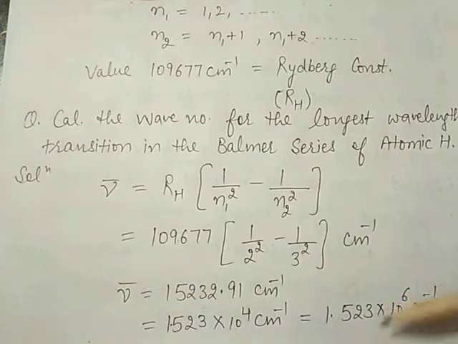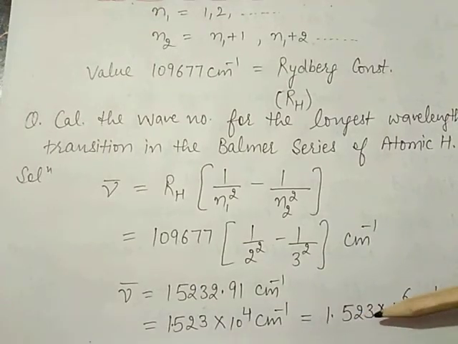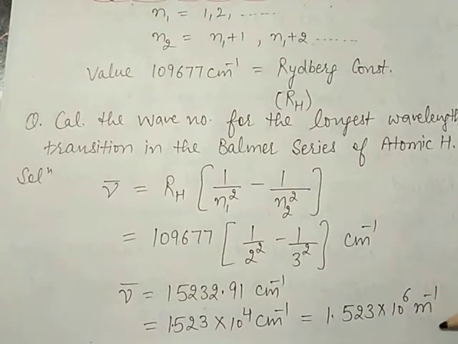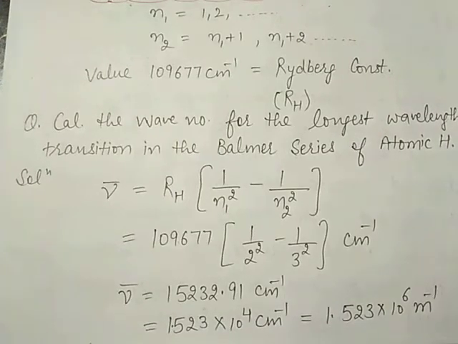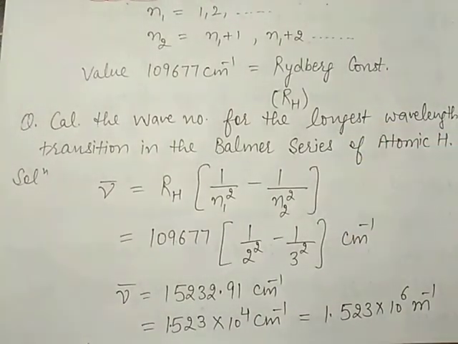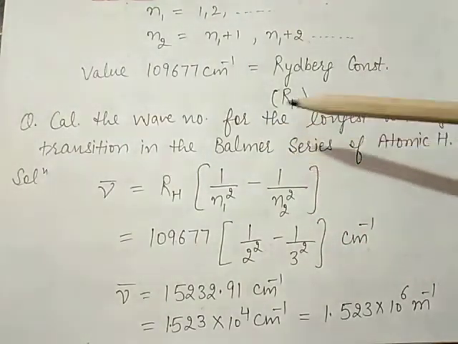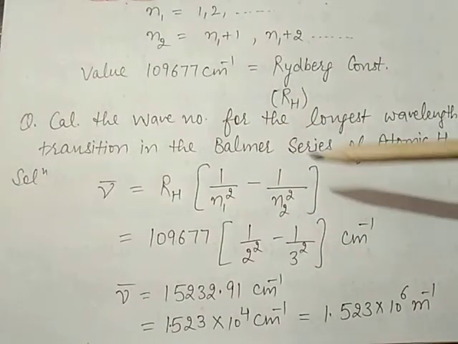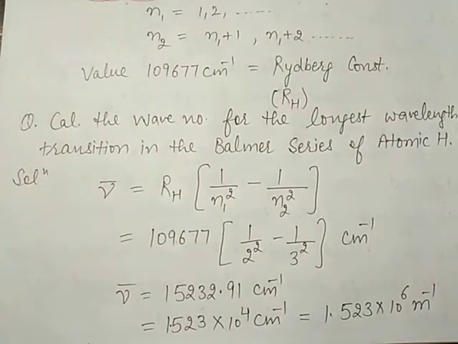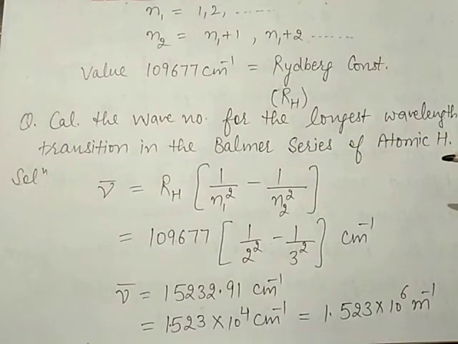It is multiplied by 100, then 1.523 into 10 raised to power 6 per meter. So with the help of this formula, we can easily find out the wave number of any series of the atomic hydrogen atom. Thank you, students.